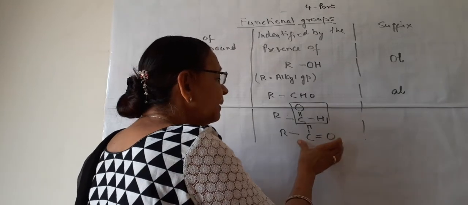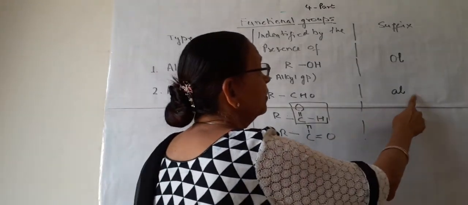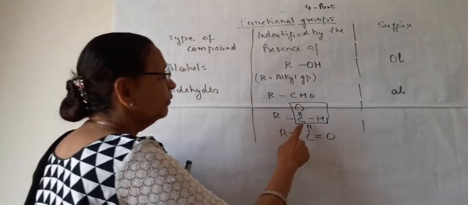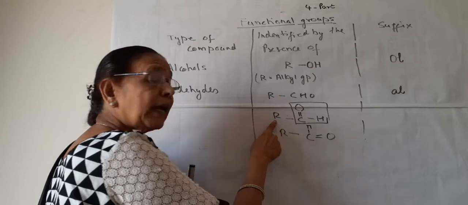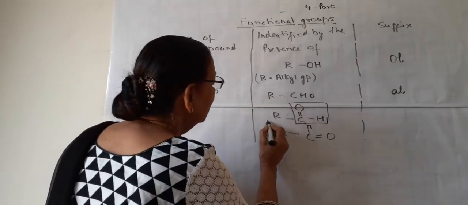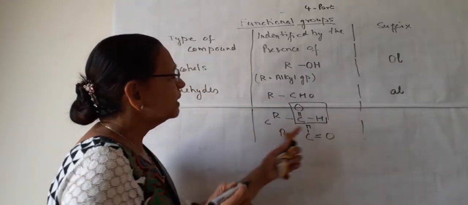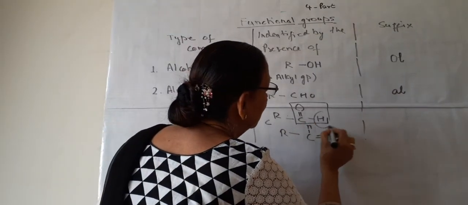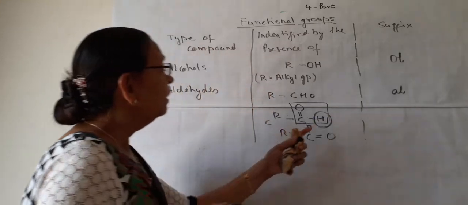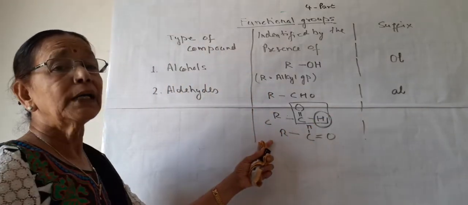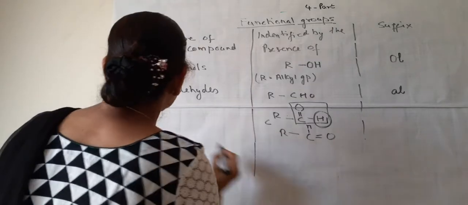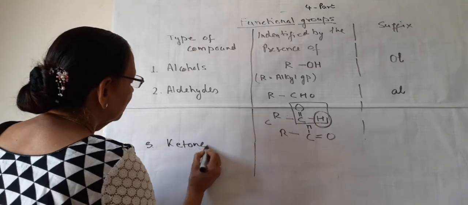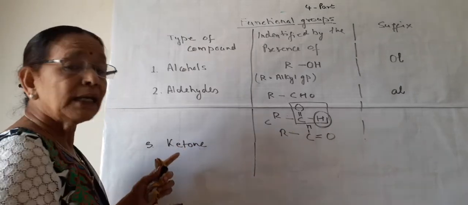It is written in the end and it is denoted by the suffix al. So here you see carefully, on one side carbon chain or alkyl group or carbon is present, but on the other side this hydrogen is present. This is the most important part to distinguish it from the ketone, the next one. I am just telling you, the next is ketone. Type of compound is ketone.